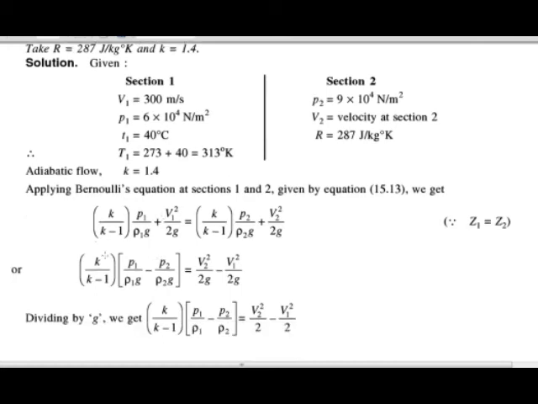Then the remaining terms: k upon k minus 1 is on both sides. Taking them on the right side as k upon k minus 1 into bracket p1 upon rho 1 g minus p2 upon rho 2 g is equal to v1 square by 2g minus v2 square by 2g. Then after dividing by the value of g, we get this equation.